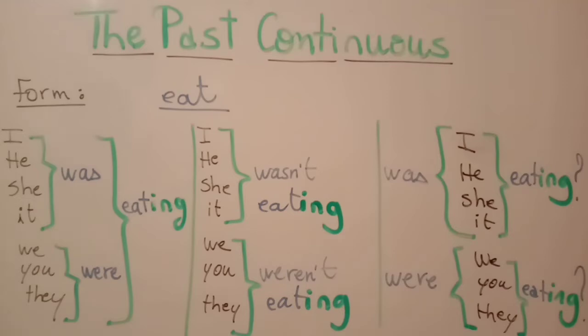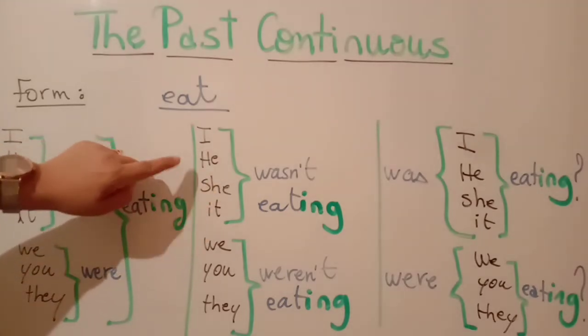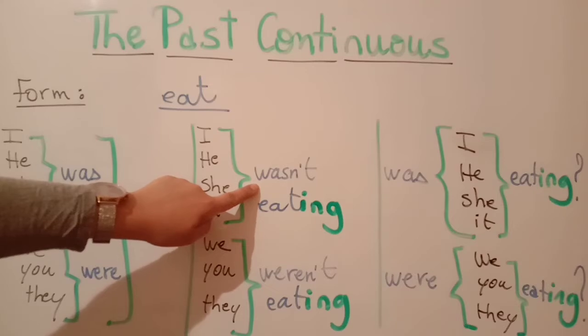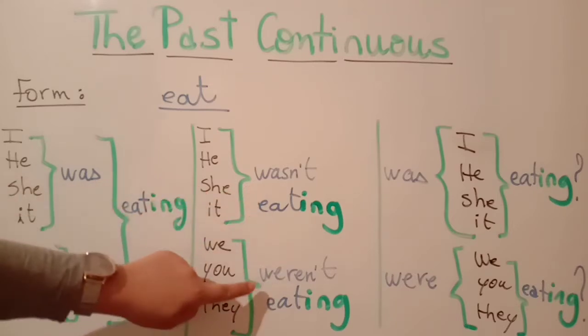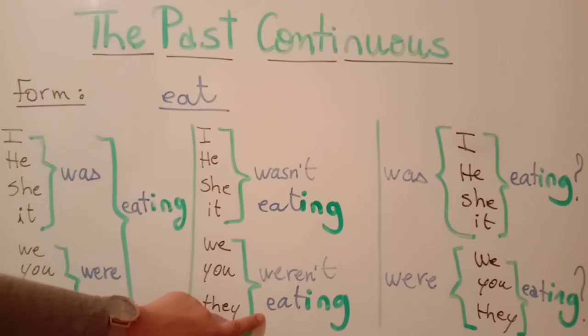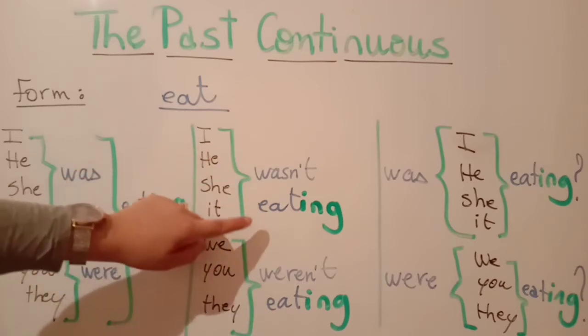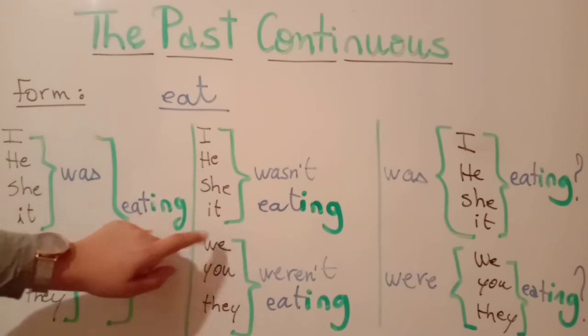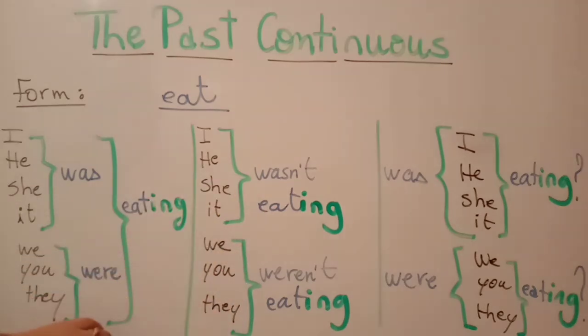Clear? Then in the negative form, you have subject plus was not or wasn't plus verb ing, or were not or weren't plus verb ing form. I wasn't eating, he wasn't eating, she wasn't eating, it wasn't eating, but we weren't eating, you weren't eating, they weren't eating.